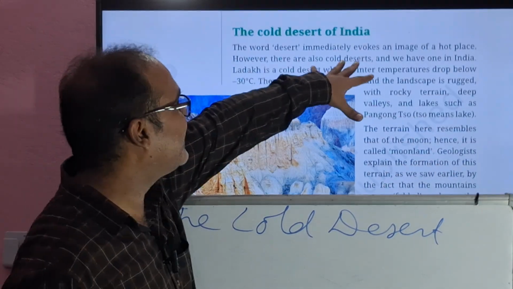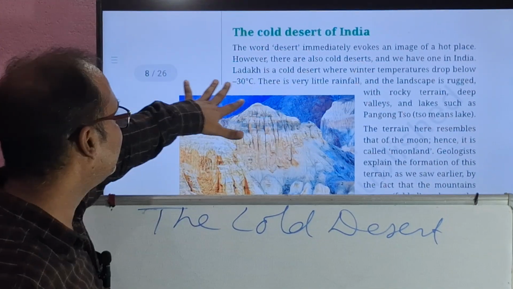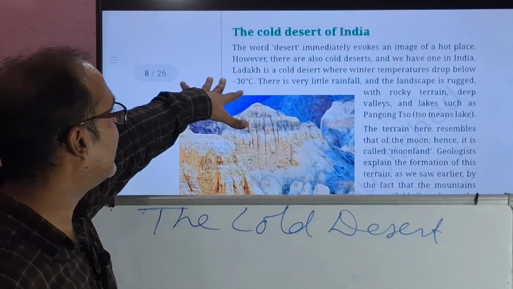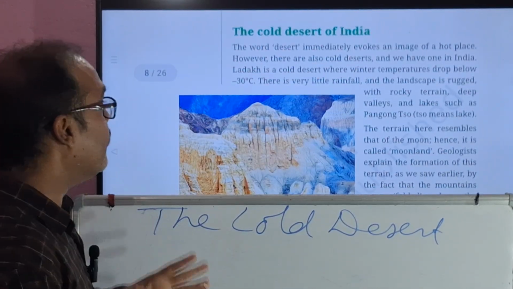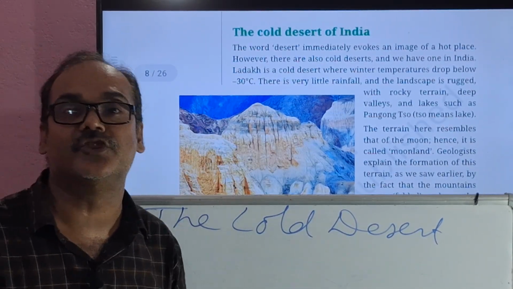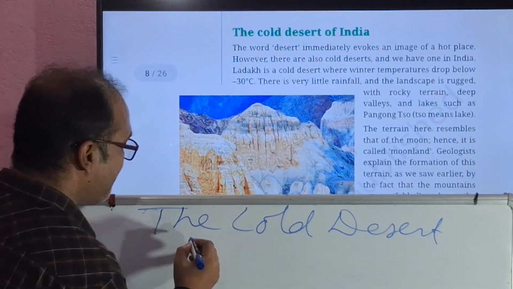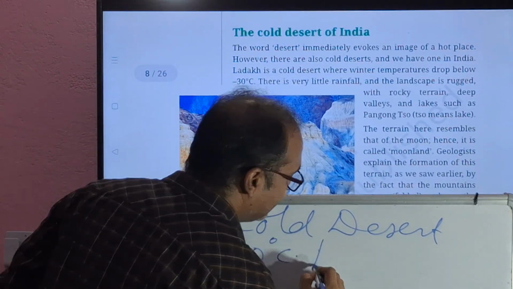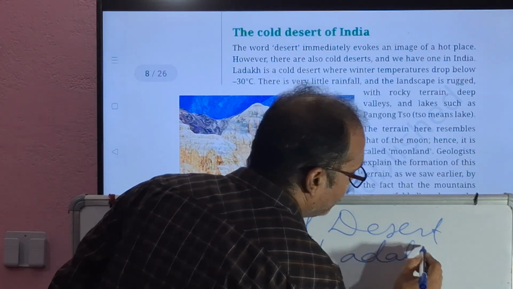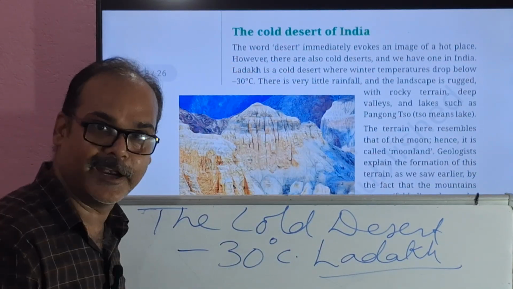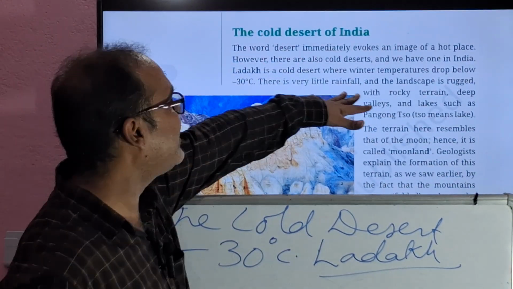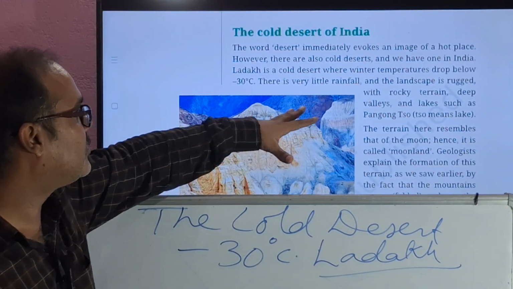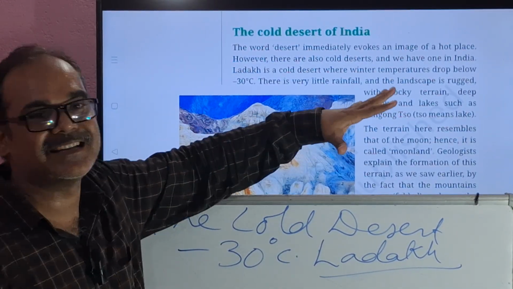The word desert immediately evokes an image of a hot place. However, there are also cold deserts. Ladakh is a cold desert where winter temperatures drop down to minus 30 degrees Celsius. Where is it? It is in Ladakh, in the northern part of India. There is very little rainfall and the landscape is rugged with rocky terrain, deep valleys and lakes.